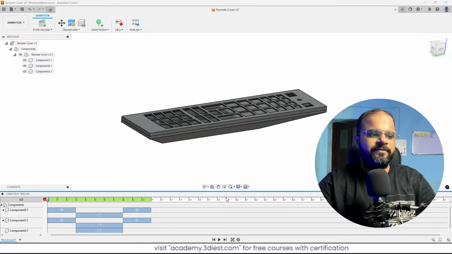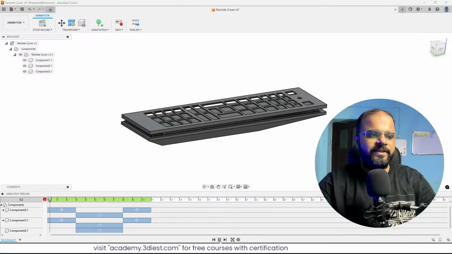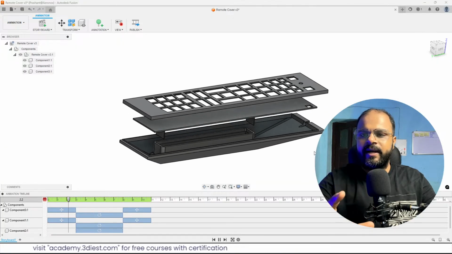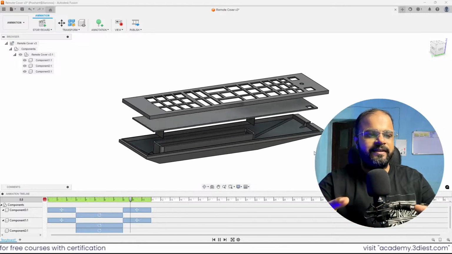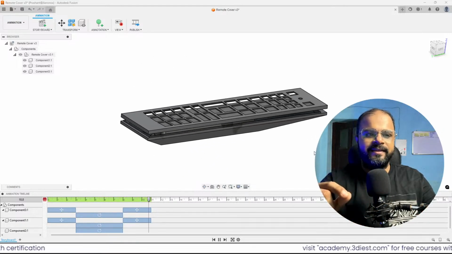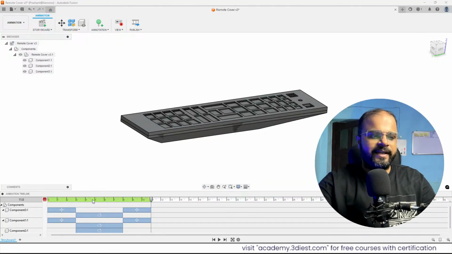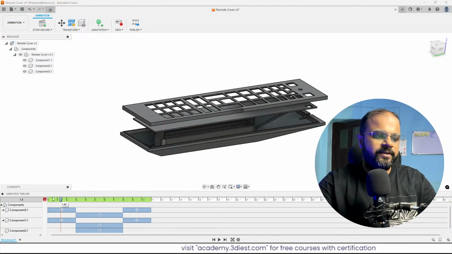Here you can see, if I play this, first they get apart like this, then they rotate one single rotation, and then they come back, right? So it's a super simple and super easy way to showcase your product.